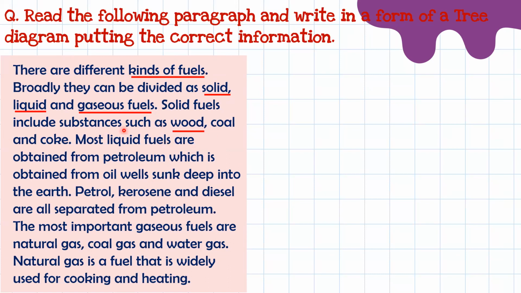Solid fuel includes substances such as, what substances does solid fuel include? Wood, coal, and coke. Then, most liquid fuels are obtained from petroleum, which is obtained from the oil well sunk deep into the earth. So most of the liquid fuels are obtained from petroleum. And what are those liquid fuels? Petrol, kerosene, diesel.